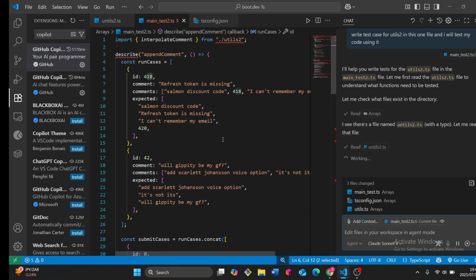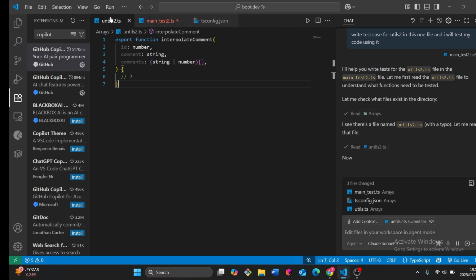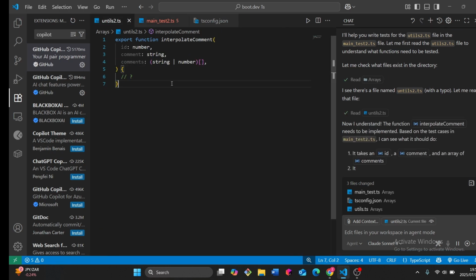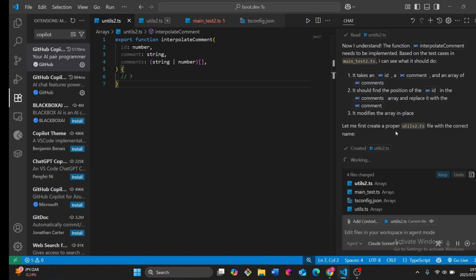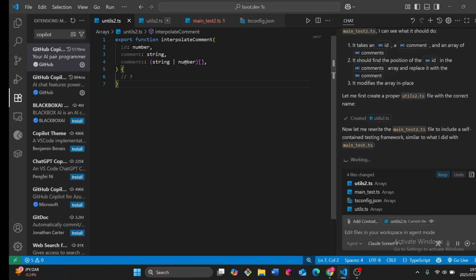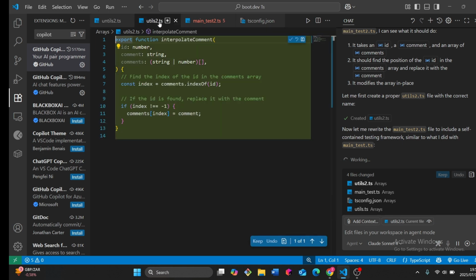Yo. Don't fix utils 2. I'll fix utils 2. There's no typo here. Interpolate comment. No, there's no typo here, man. Yo. See much what I did with main test, okay? Yo, ChatGPT is already writing.